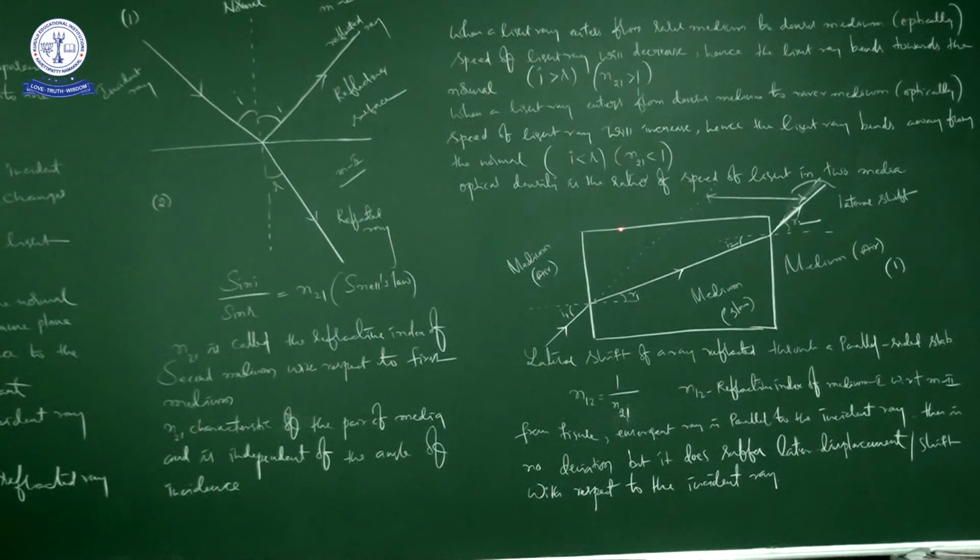Next, we are going to see another situation in the case of a glass slab. It is a glass slab. It is the ray of light, the incident light, the refracted light, and again the emergent light. So here light is going to refract twice. It is the incident ray, angle of incidence.